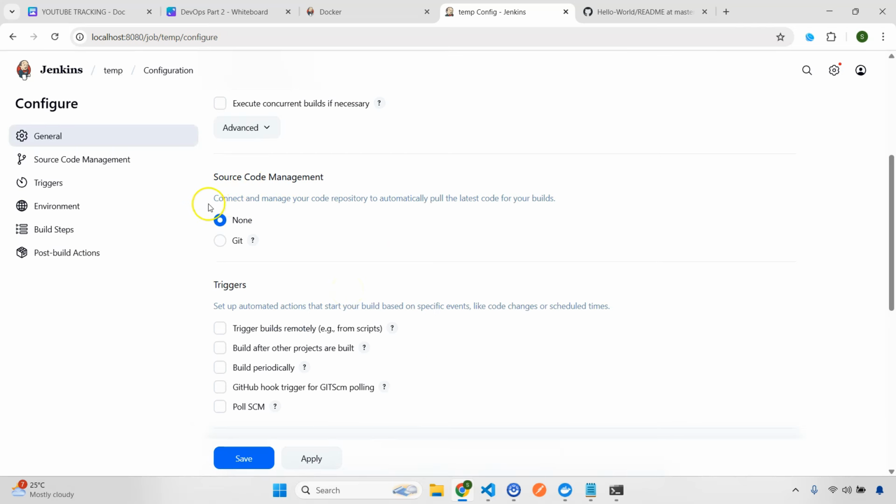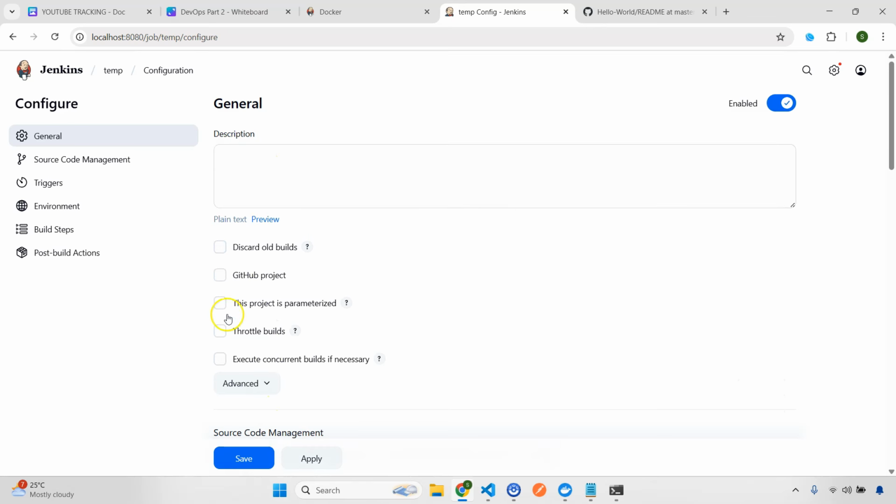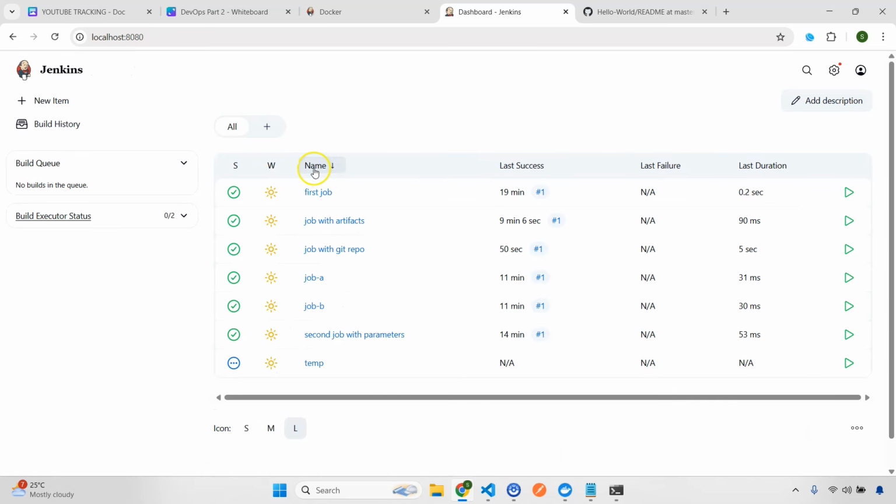Instead of none here, you have to select git, give the repository, save, and then all the other configuration we are going to see once we start with the MERN application. With this we have covered most of the basic freestyle things that you need to know. You can create a freestyle job with parameters, chaining, with git repo, building artifacts. Now we'll move to our pipeline concept.